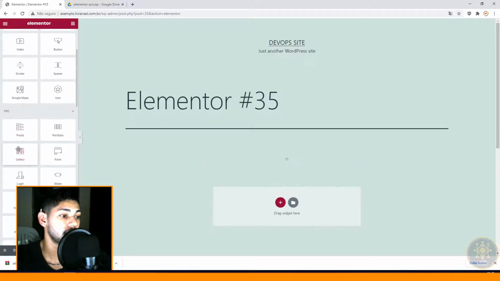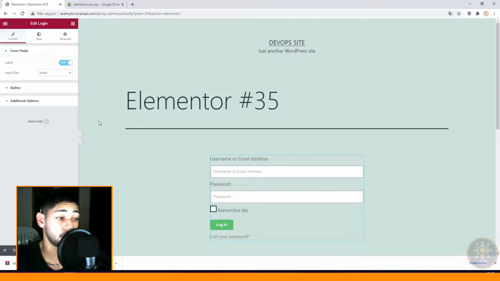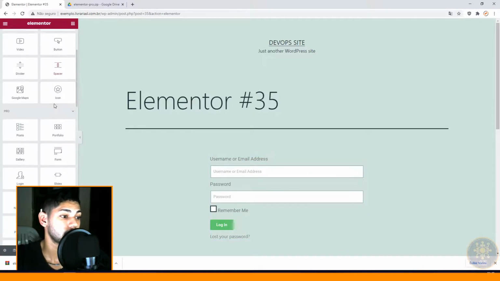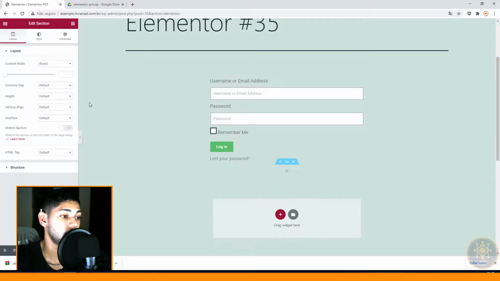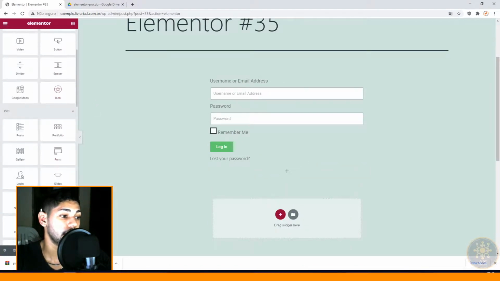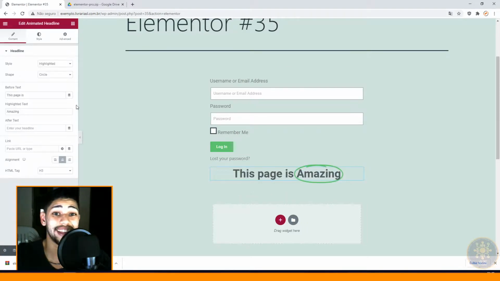I will put the login. So the login is here. We'll put another animated line. So Elementor Pro is activated and Elementor Pro is running.